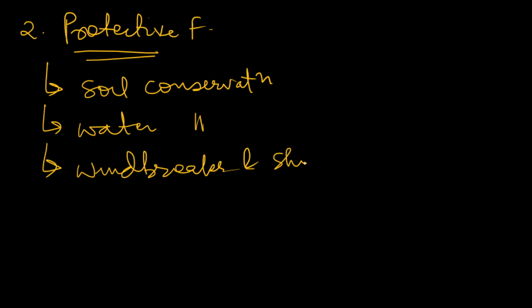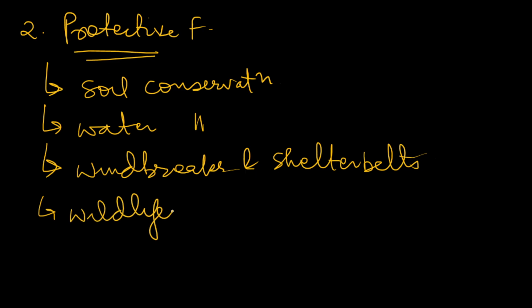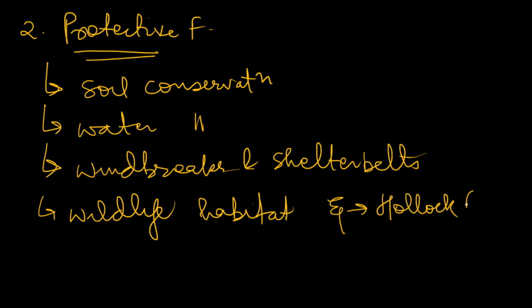which also reduce erosion. They also protect wildlife habitat. Here you can also give examples if you want to. For example, the Hoolock gibbon, which is protected in the forests of northeastern India and is endemic to these regions.